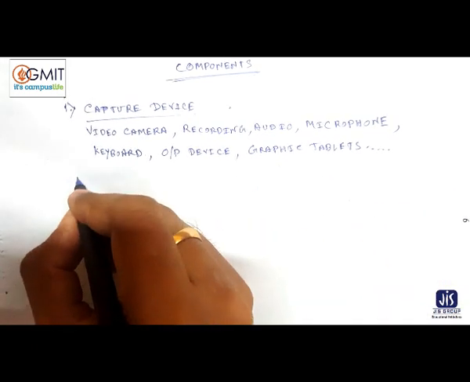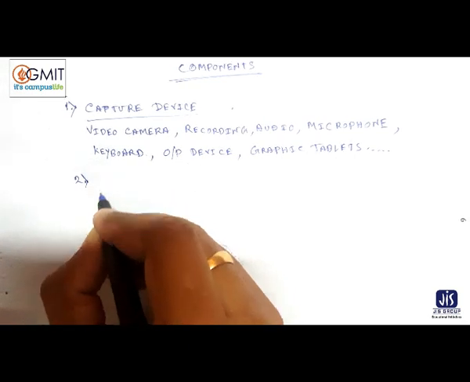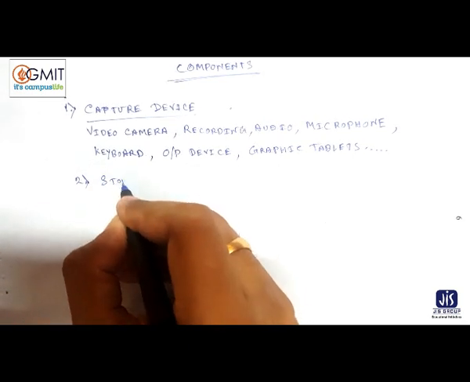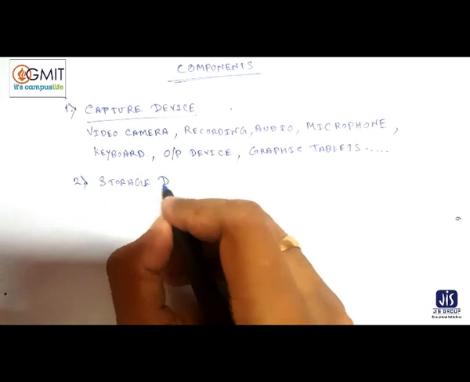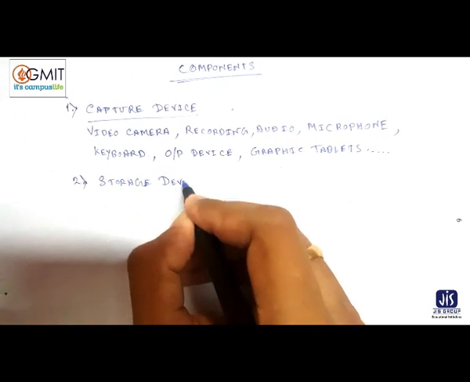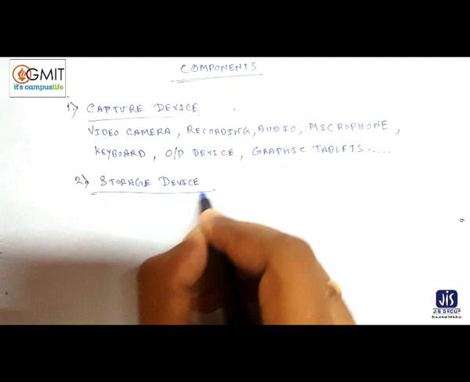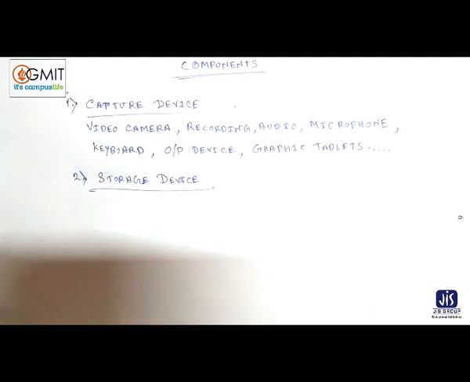Number two, storage device. What can you say about storage devices? Hard disk, CD-ROM, DVD, etc. You know how a hard disk works, how a CD-ROM works, how a DVD works.